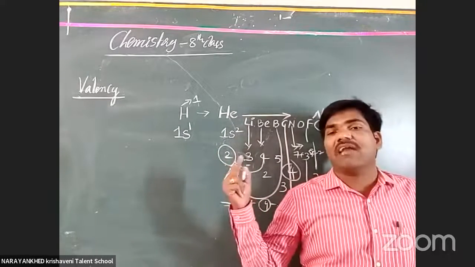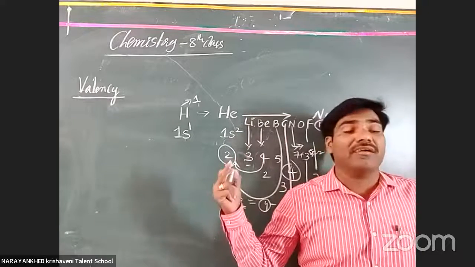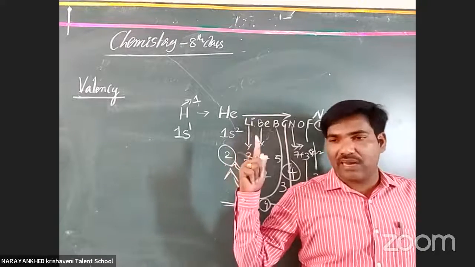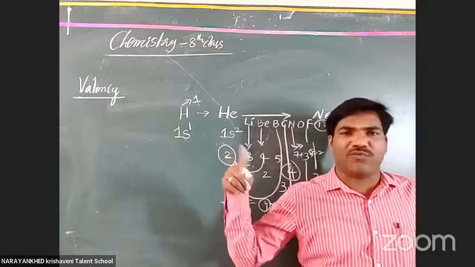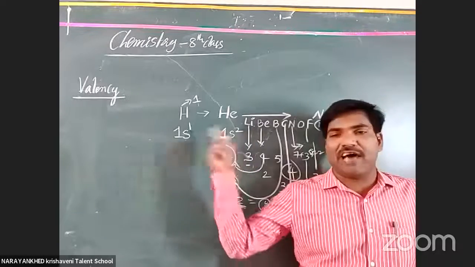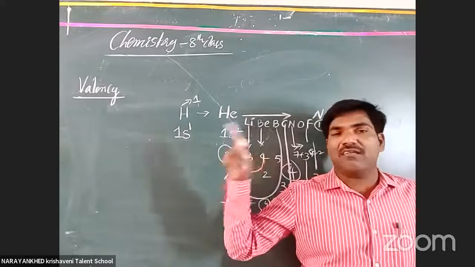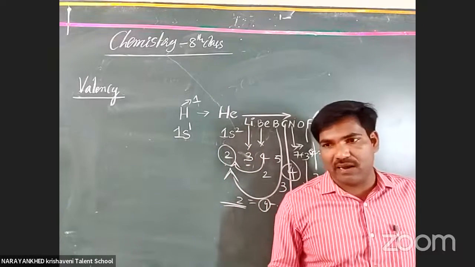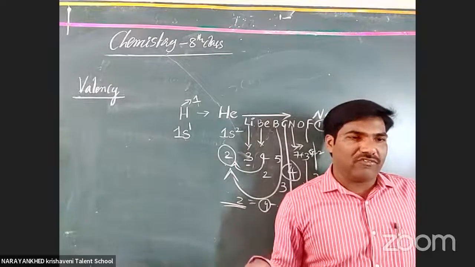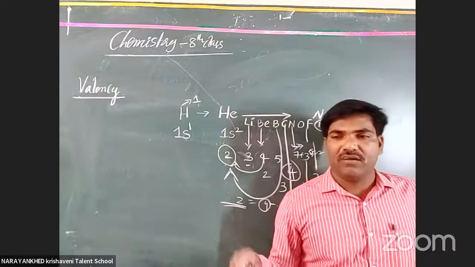That is why, what is the valency of sodium? Sorry, chlorine? 1. Okay, clear or not? In this way, either plus 1 or minus 1. When it loses the electron, it is called plus 1. When it gains the electron, it is called minus 1. Okay, clear or not? This is all about valency. Did you all understand, students? I hope you got it.